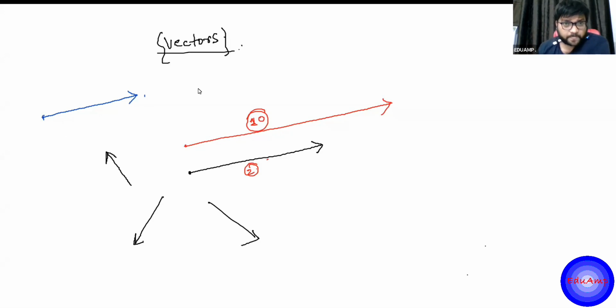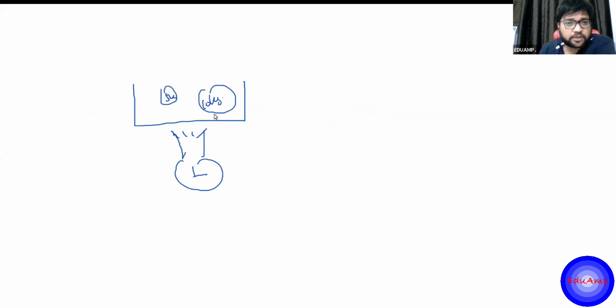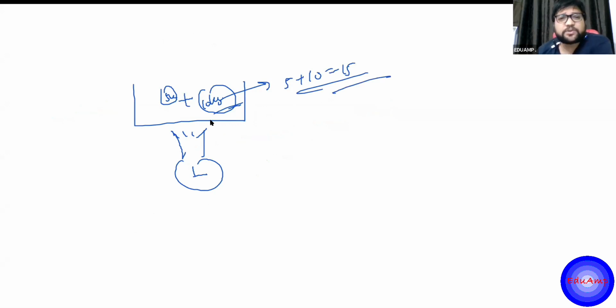Fine. Now, suppose there is a balance like this. You put a 5 kilogram mass and then a 10 kilogram mass. The total will be 15, right? Simply you do scalar addition, 5 plus 10, that is 15. So this is how we add scalars. But the same is not the case with vectors. Why? Because